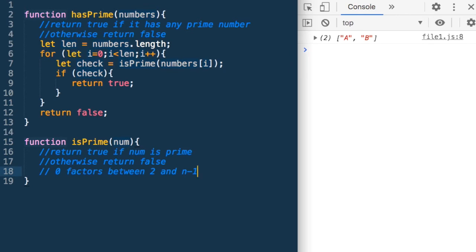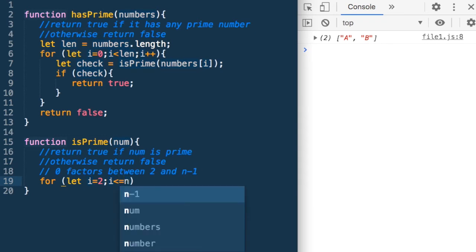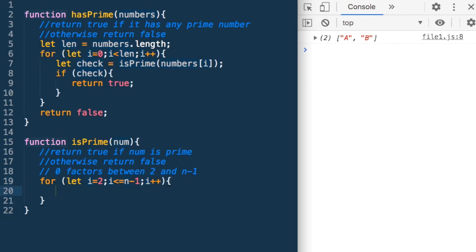So let's do that. I will put a loop for let i is equal to 2. I need to start from 2. i less than or equal to n minus 1. So I need to check till n minus 1. i plus plus. Now what can I do?